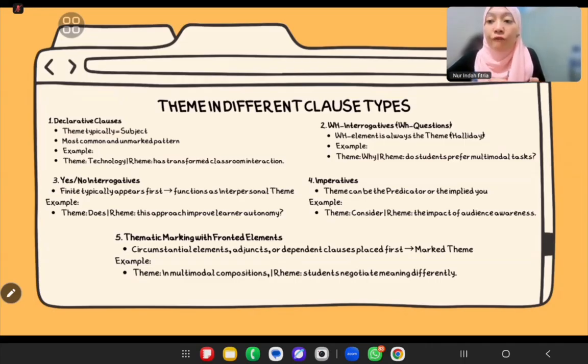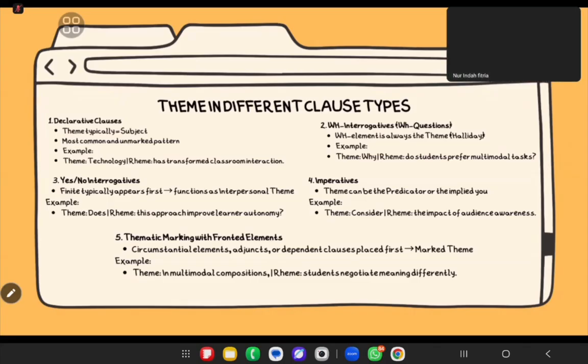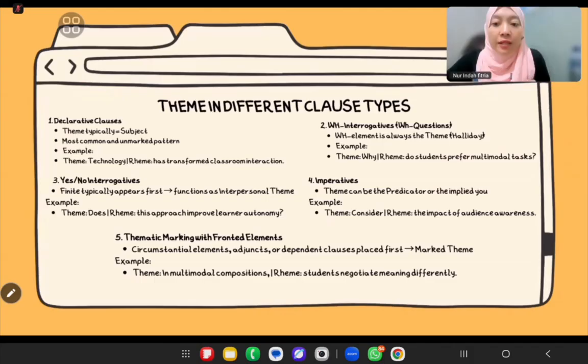First, in declarative clauses, theme is typically the subject. This is the most common and unmarked pattern. For example, technology has transformed classroom interaction.